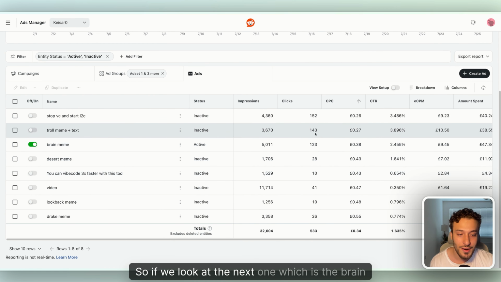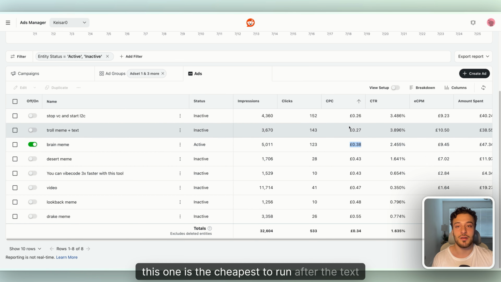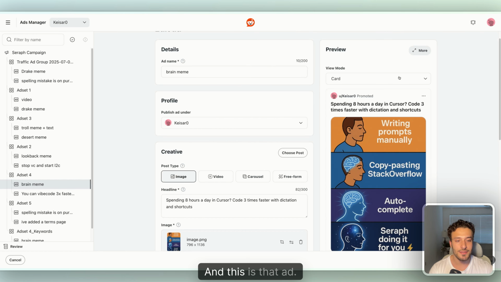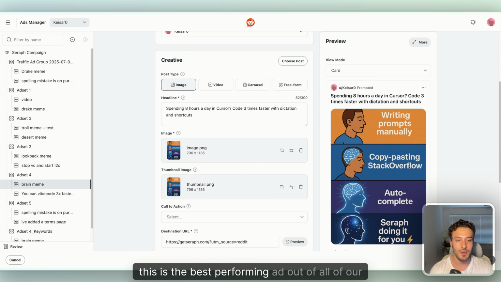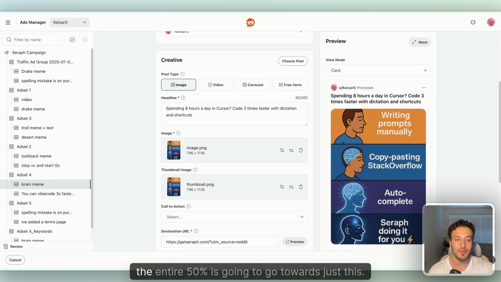If we look at the next one, which is the brain meme, this one is the cheapest to run after the text post. And this is that ad. This is the best performing ad out of all of our variants. So the remaining budget, the entire 50%, is going to go towards just this. Let's go see those results.